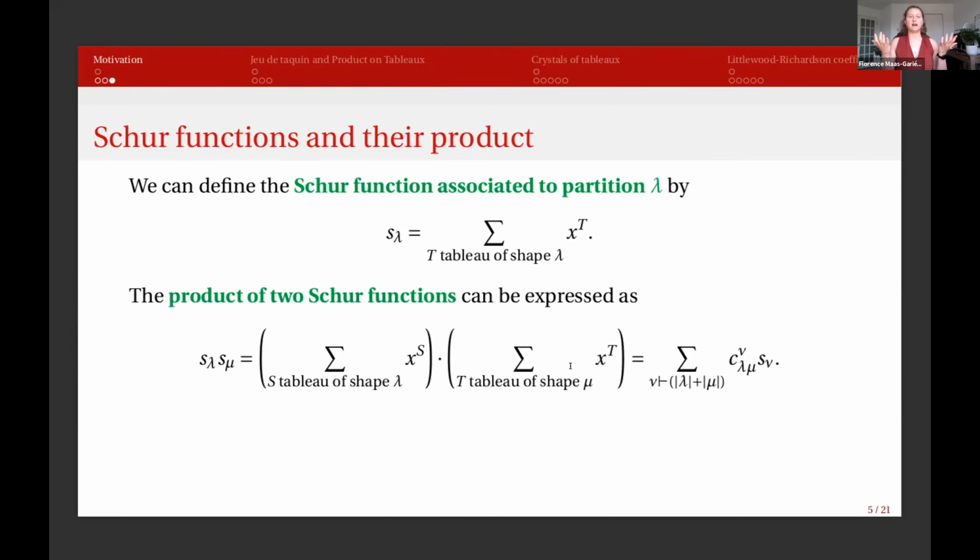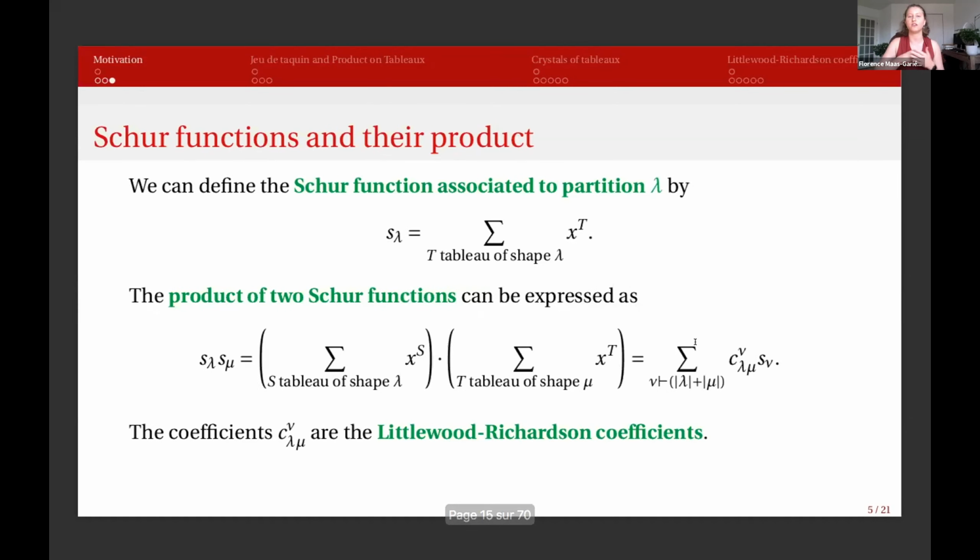Because the Schur functions are a basis of the symmetric functions, we can always rewrite this product in terms of Schur functions, because the product of symmetric functions is a symmetric function. And these coefficients are going to be the center of this talk. They're called the Littlewood-Richardson coefficients.